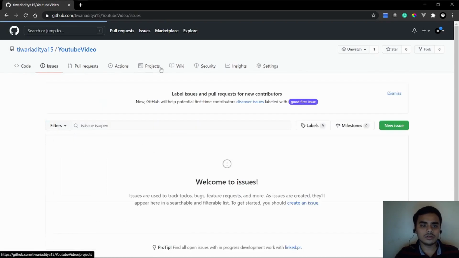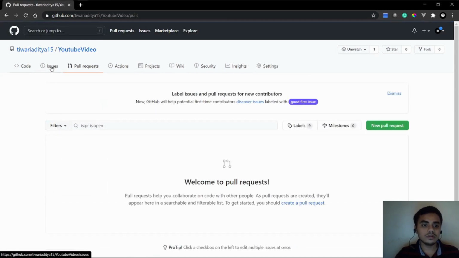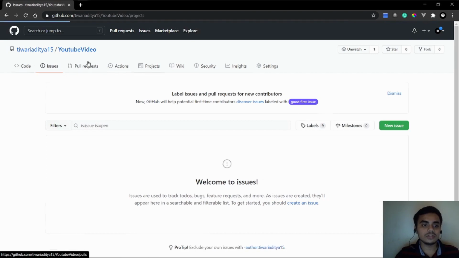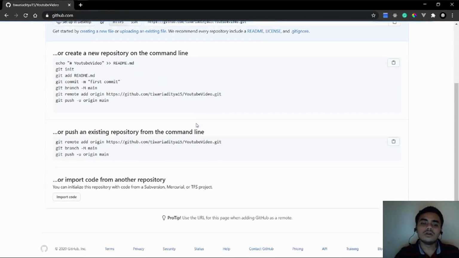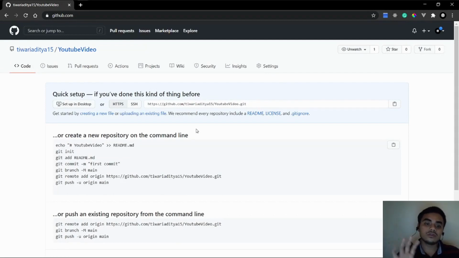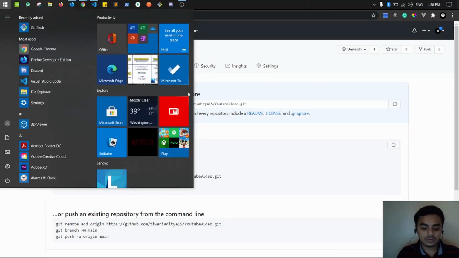Now there are these controls here: pull requests, issues, actions, projects. You can go through them. Now this is on your cloud, on the GitHub server. Now you need to push code here. The code is on your local machine.